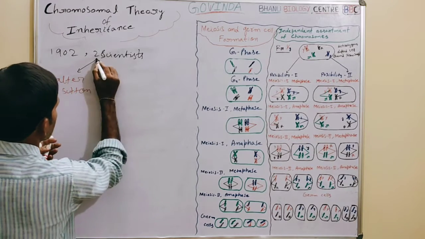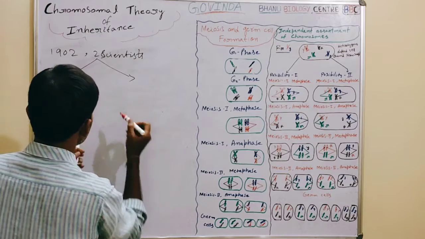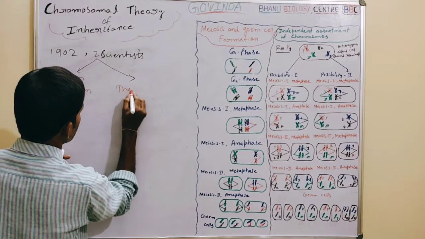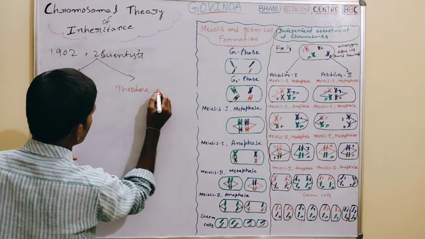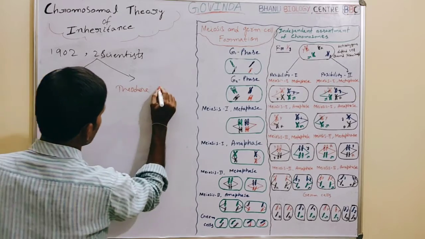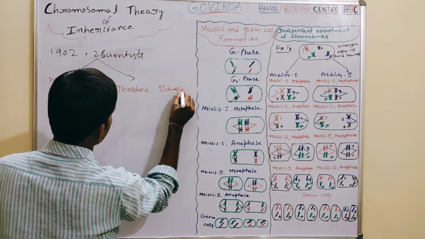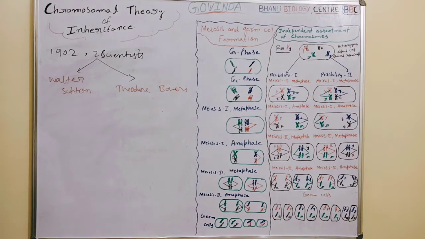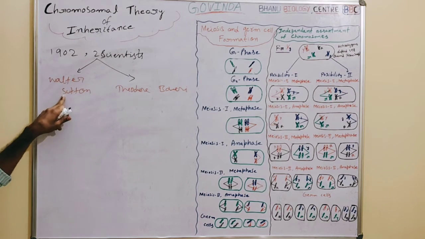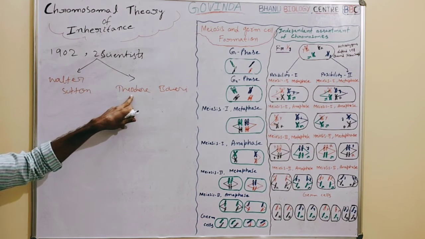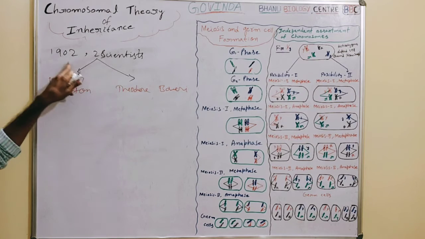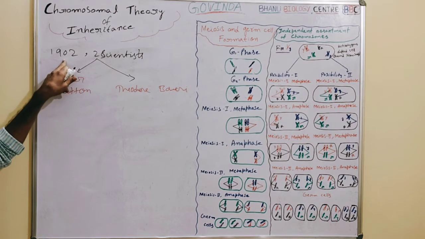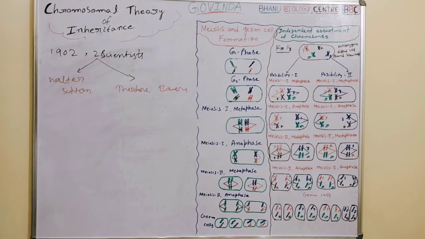The name of the second person was Theodore Boveri. These two scientists, Walter Sutton and Theodore Boveri, came into the picture in the year 1902. They carried out their research work independently.